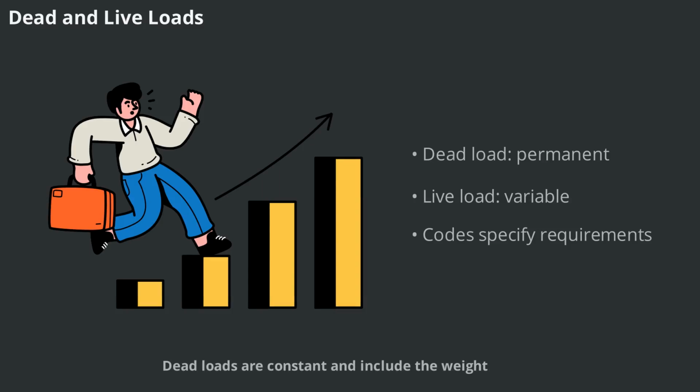Dead loads are constant and include the weight of the structure itself and any permanently attached equipment. Live loads, on the other hand, vary in magnitude and location, such as people, furniture, or vehicles. Building codes specify the required live load capacities for different types of spaces, ensuring safety and performance. Properly accounting for both dead and live loads is fundamental in structural design.